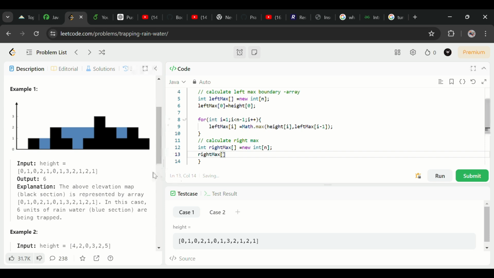At the end, right max starts from the last, so n minus 1 will store the last element, or I can say the last block, of height n minus 1.